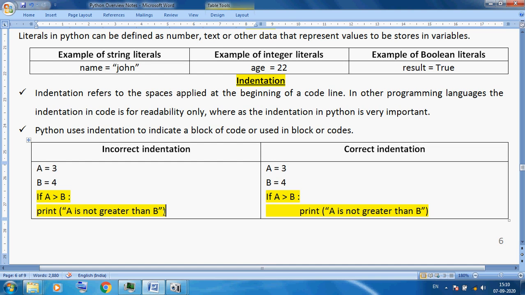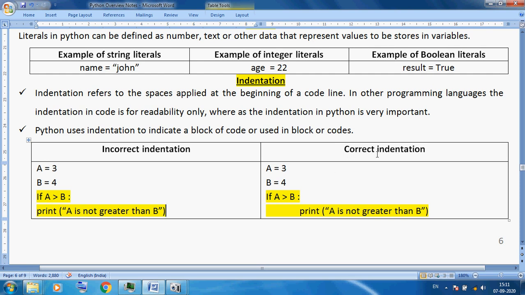But this statement is a part of this statement. This print statement is a part of the if statement. So if the statement belongs to this statement and this statement belongs to this statement, so the print statement is a part of the if statement. When you use the Python language, this will create a problem, because here this is a separate thing, but when you check a condition, it is a part. To solve this problem, we can use the correct indentation.